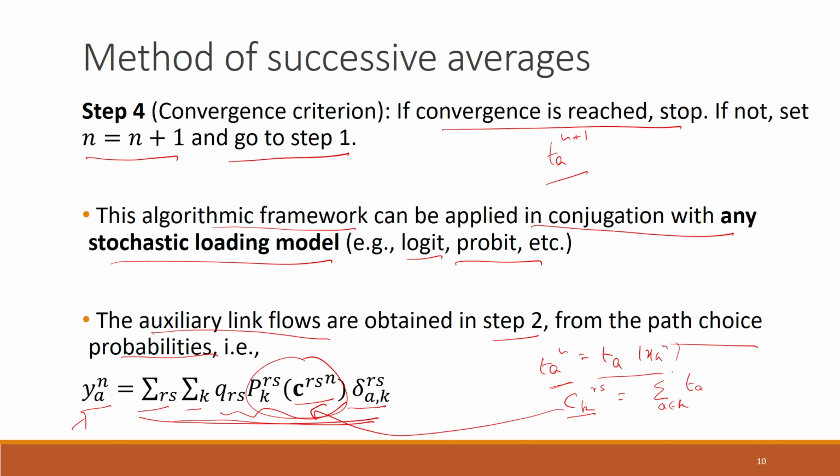If it is assumed that we have a logit route choice model, then you have closed-form expressions for determining the probabilities of choosing different paths. If it is a logit route choice model, you can use the expressions that we have for the probabilities, and if it is a probit choice model, then one can use Monte Carlo simulation to determine that. So with this we will be ending the lecture here. Thank you.